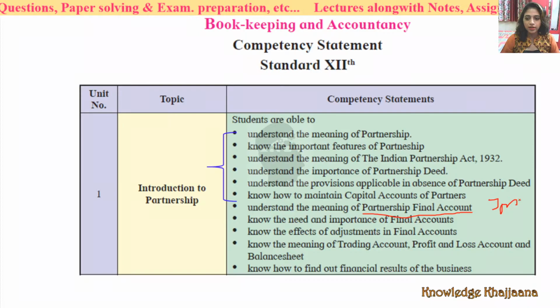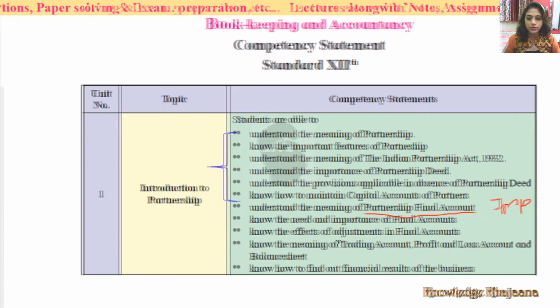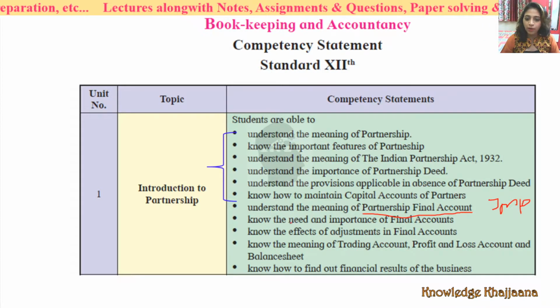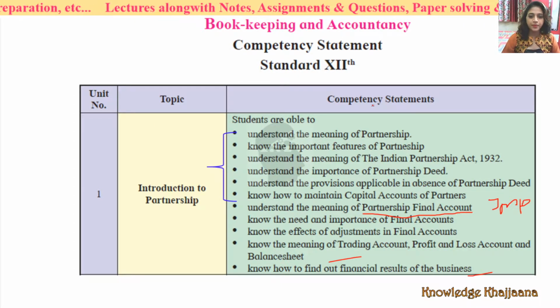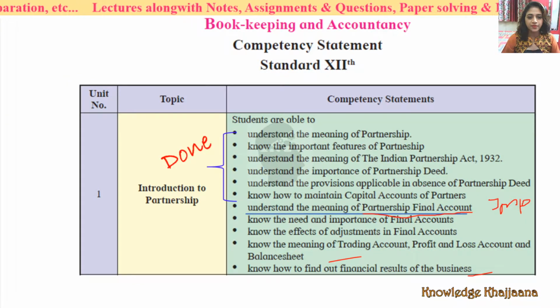Now we will understand the meaning of partnership final accounts, and later on we'll see how to create the partnership final accounts, and we'll also learn the importance of final accounts, different adjustments, how the adjustments are done, their different effects, and how to prepare the final accounts. So far now we are going to understand the meaning of partnership final accounts. Up to this we have completed.